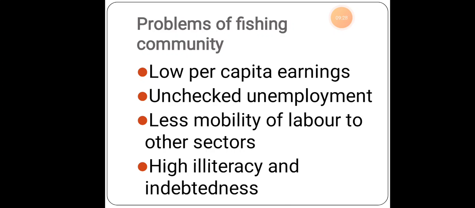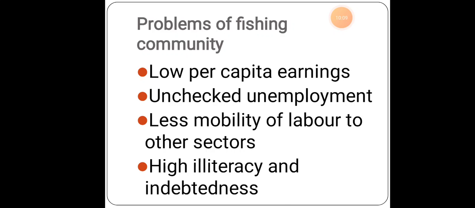Next is unchecked unemployment. This is also a kind of seasonal unemployment. Only for a particular season will there be a lot of fish, but after a certain time there will be no proper fishing, maybe during the rainy season. At that point, when the people are unemployed and the government is not noticing them, that is known as unchecked unemployment. Next is less mobility of labor to other sectors. As they do not know any other work, they cannot shift their work to any other sectors.